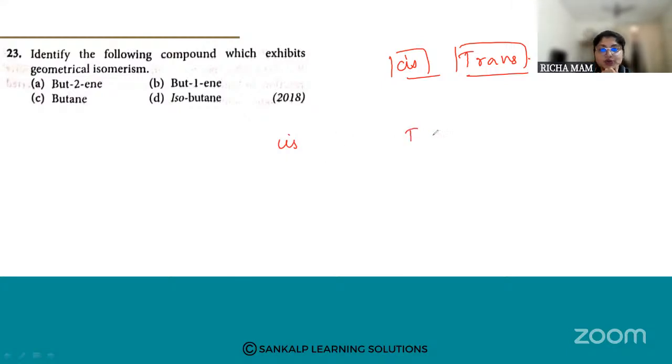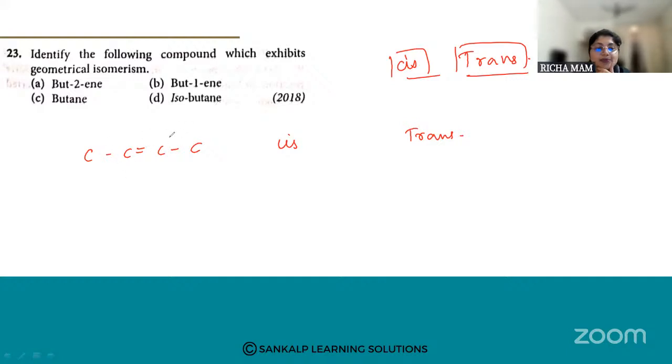So let me show you. Which of the following? But-2-ene, but-1-ene, butane and isobutane. But-2-ene means 1, 2, 3 and 4. At the second position, you have a double bond between the carbon atoms.